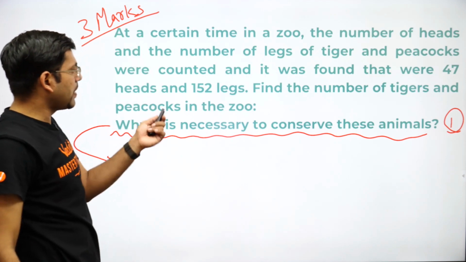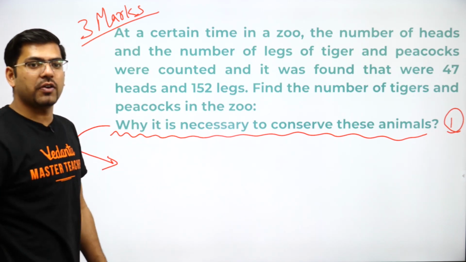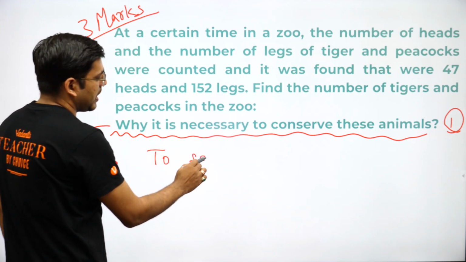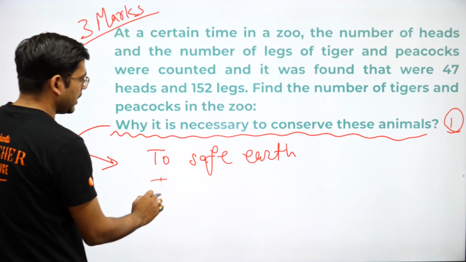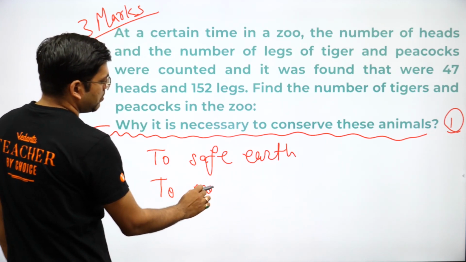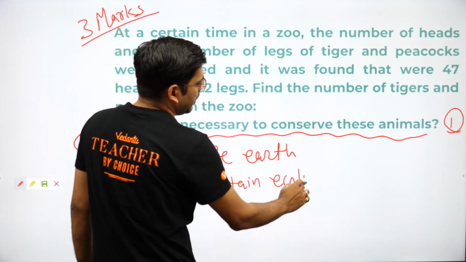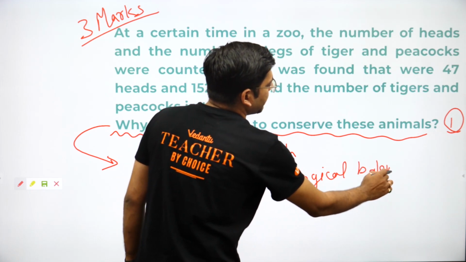So if this is in 1 mark, you have to write some moral value here: why is it necessary to conserve animals? To save earth, to maintain ecological balance, and 2 reasons are sufficient.